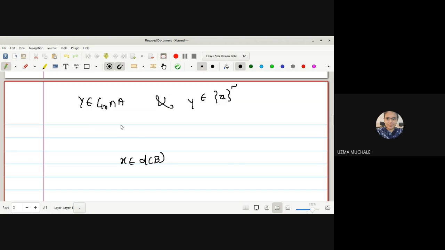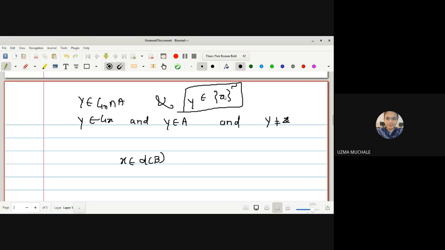Just tell me, what does it mean that y is a member of singleton X complement? It means that y is not equal to X, right?